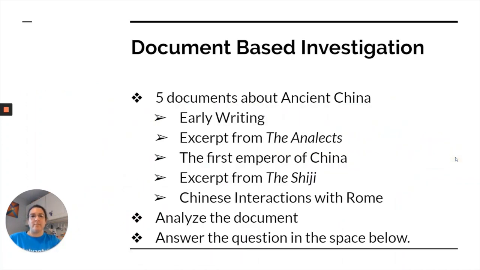Let's look at our document-based investigation. We are going to look at 5 documents about ancient China: early writing, excerpts from the Analects, the first emperor of China, excerpt from the Shiji, Chinese interactions with Rome. With each of these documents, we're going to analyze the document and answer the question in the space below. If you have internet access, you may answer the questions in the space provided.